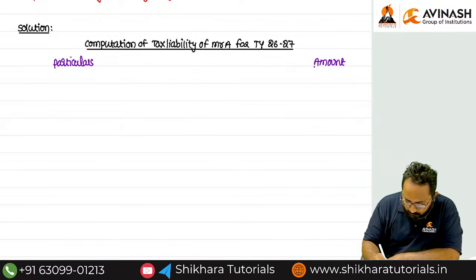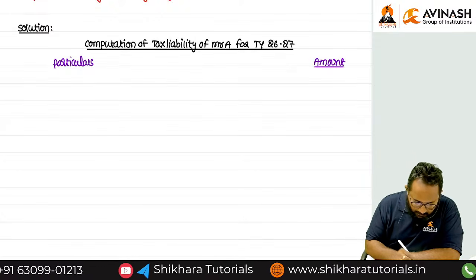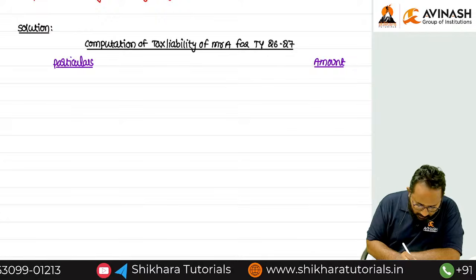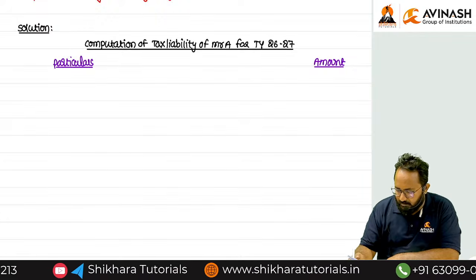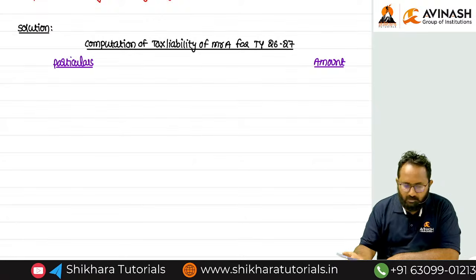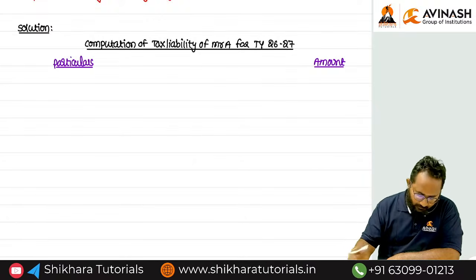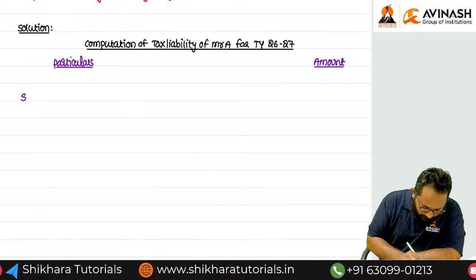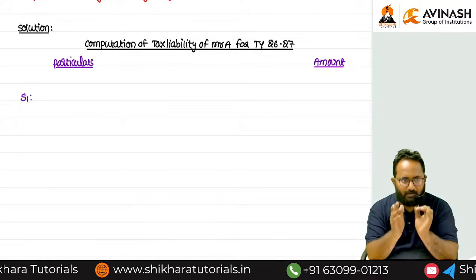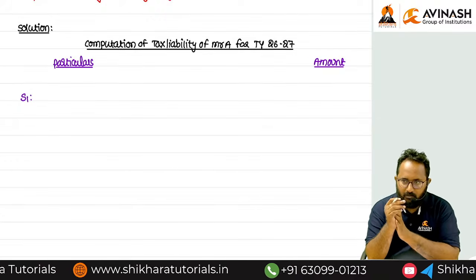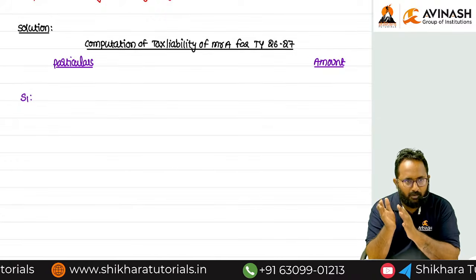One is the particulars column, another one is the amount column. First step. Step number 1: Compute income tax on total income including surcharge.